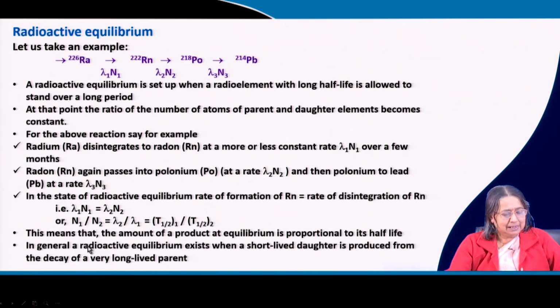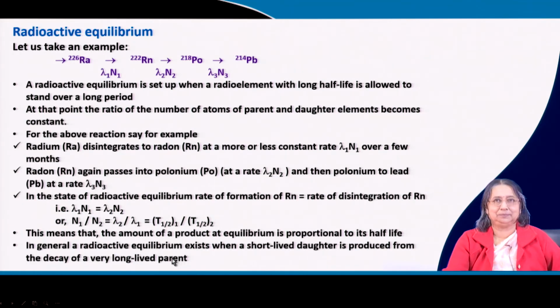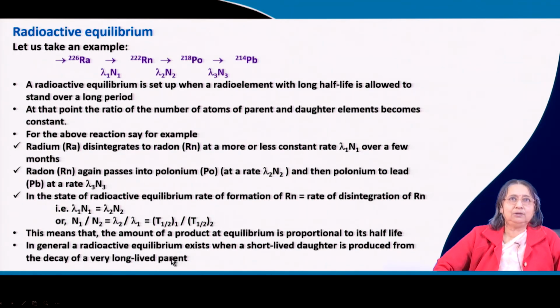In general, a radioactive equilibrium exists when a short lived daughter is produced from the decay of a very long lived parent. Long lived parent, short lived daughter. These are daughter elements, this is the end product, and this is the parent. So the parent should be long lived and the daughter should be short lived, then only this type of equilibrium will be set up.